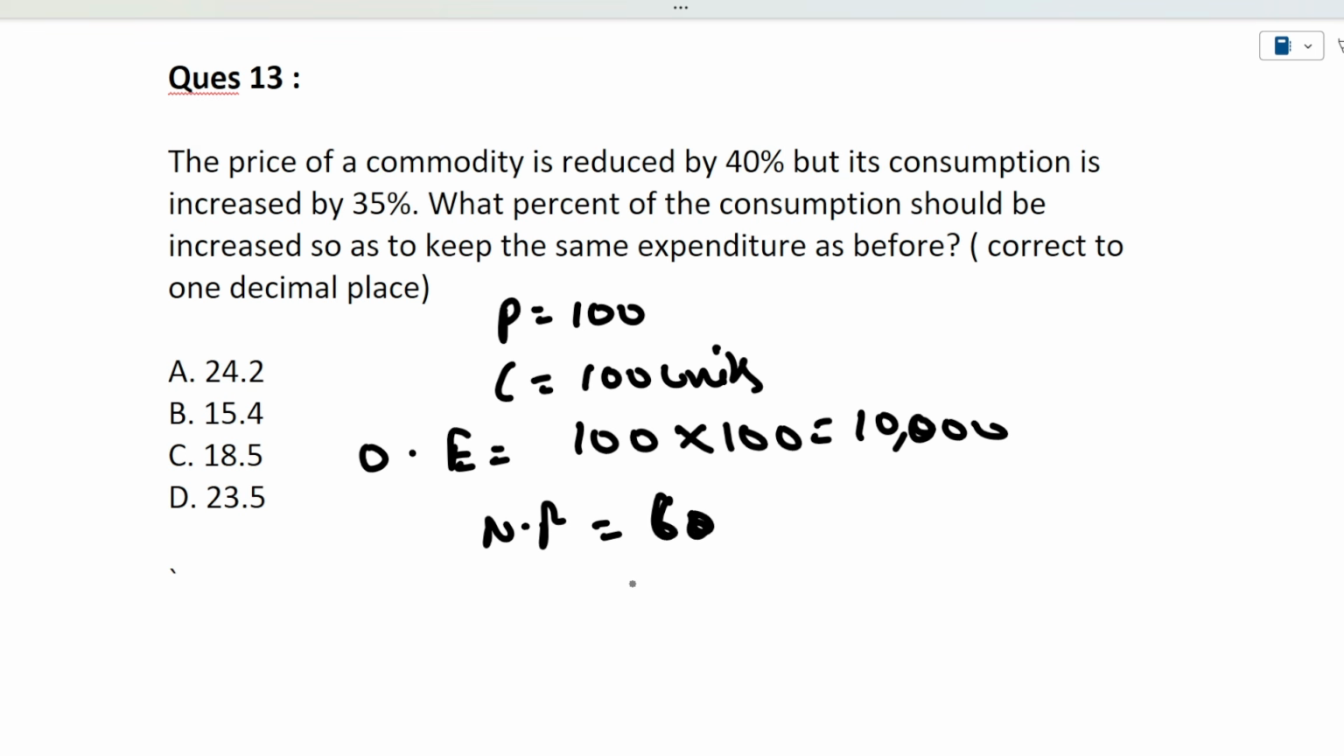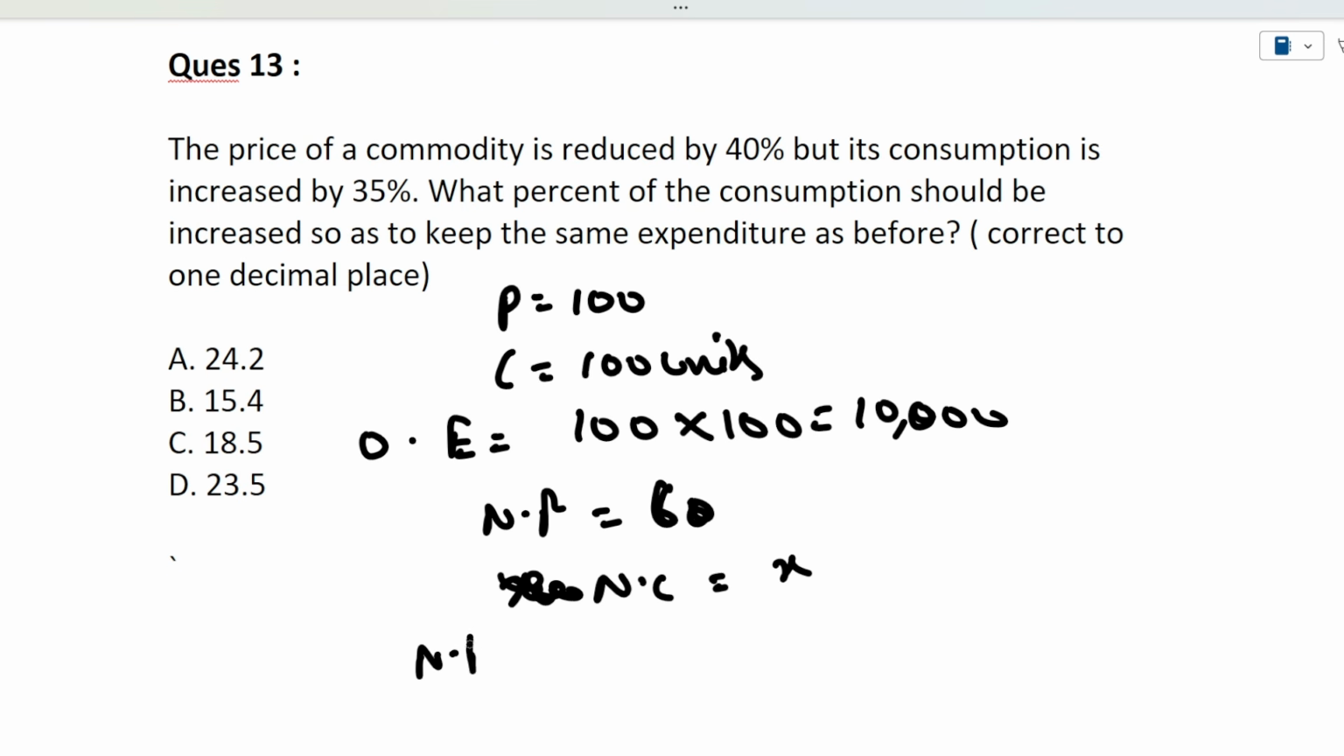So we know, and let's suppose the consumption is increased by 35%, but we need to find how much more consumption should increase. So let's suppose the total consumption increased is X only. So new consumption is 60, 100 plus X, because X is the amount by which the consumption is increased. We want the new expenditure to be equivalent to the before one, that is 10,000. Okay, so now let's solve for X.